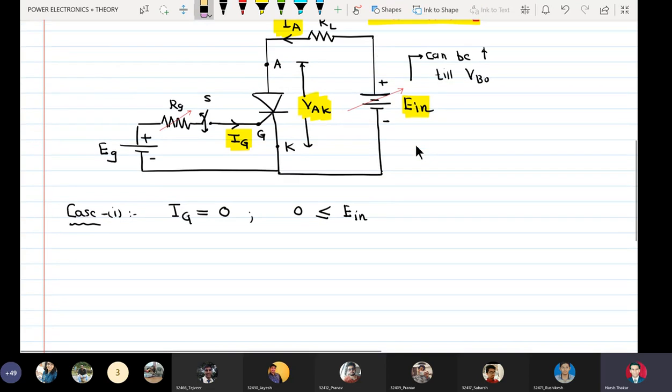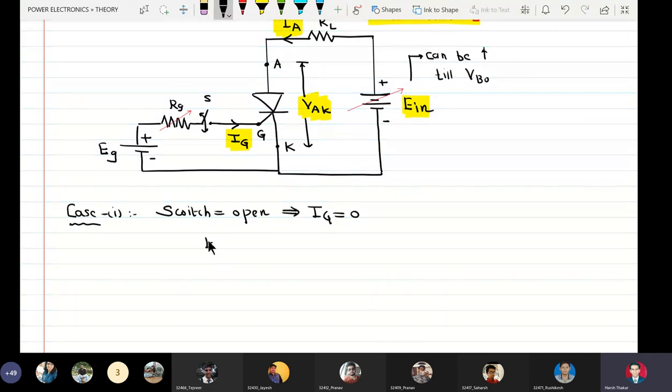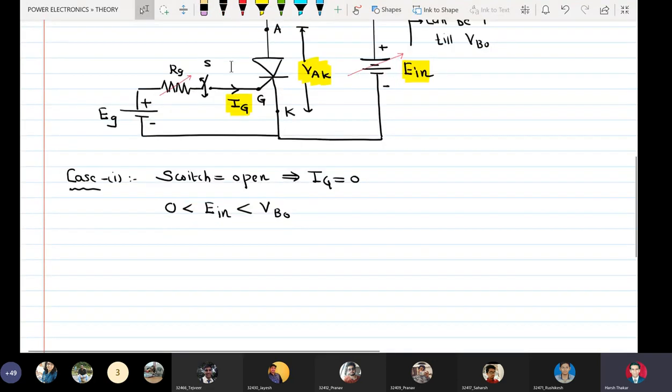So the switch is open, hence IG equal to 0, and also EIN is positive but it is less than breakover voltage VBO.